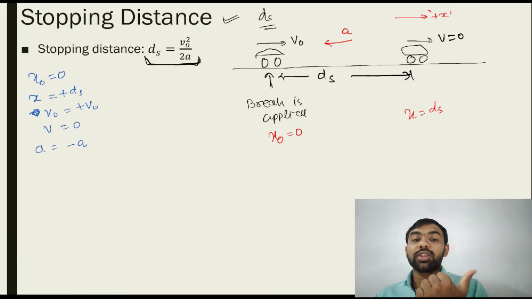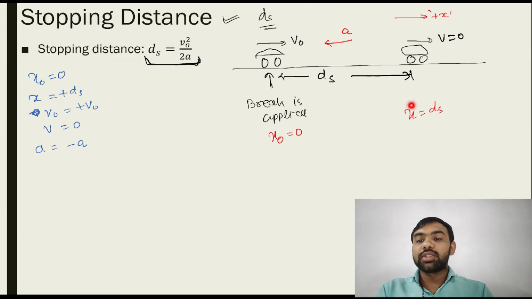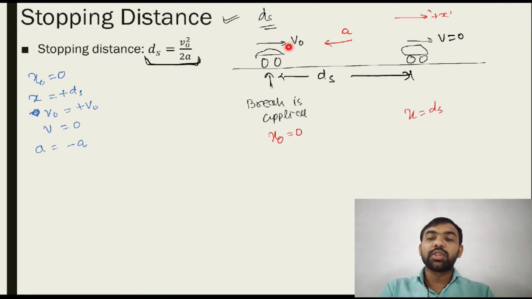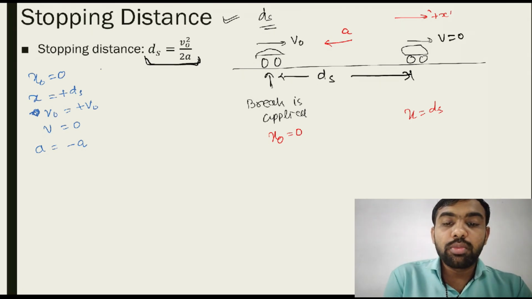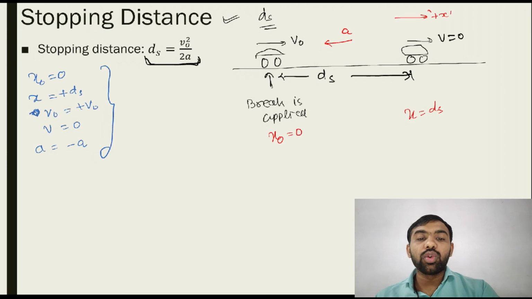Use the sign convention when you apply this equation. See, x is towards the positive side, so I am taking plus ds. Velocity is also towards the positive x direction, so I am taking plus v0. But acceleration is in the negative x direction, so I am taking a minus. You must put all these values. So remember one equation in which all this data comes.